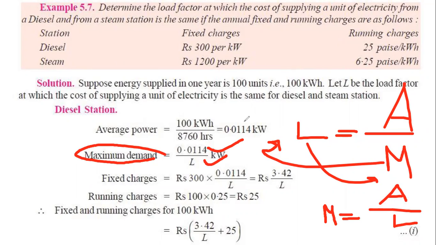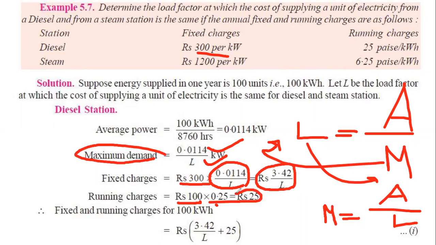So now we can calculate the fixed charge. Here, per kilowatt, that is 300 taka. So we multiply 300 by the total maximum demand that is available in our site. After multiplying this, this is our fixed charge. Now we will calculate the running charge. In the running charge, we multiply by the electricity units, that is 100 kilowatt hour, with per kilowatt hour 25 paisa, that is 0.25.